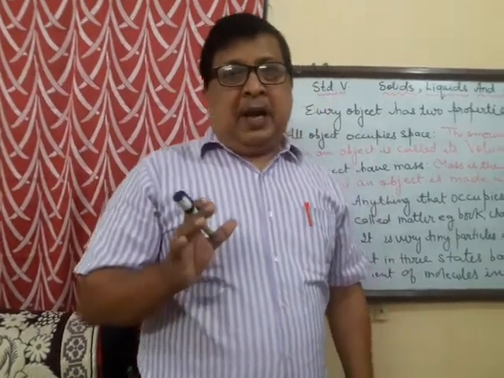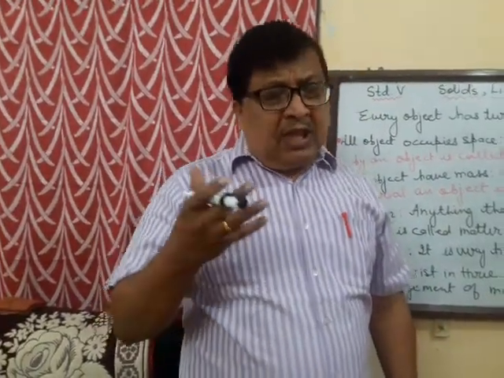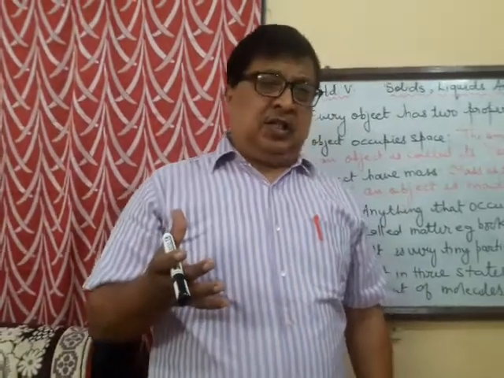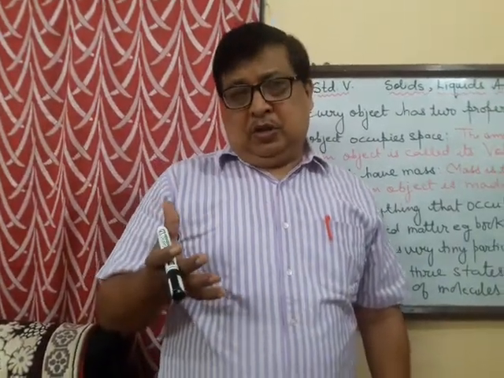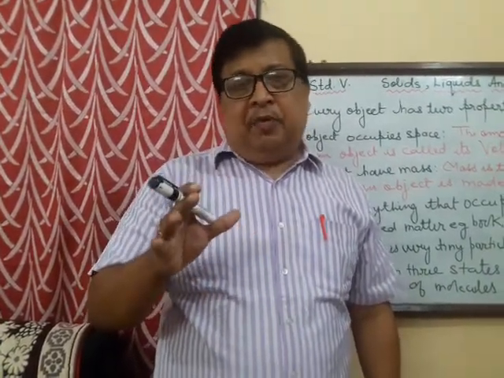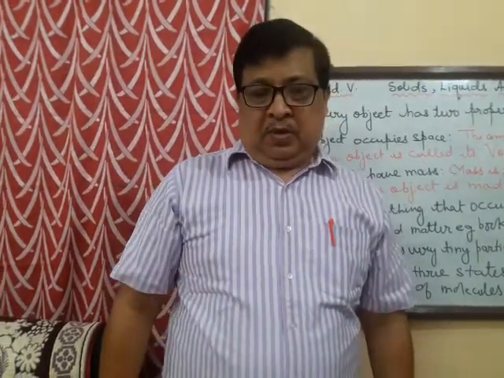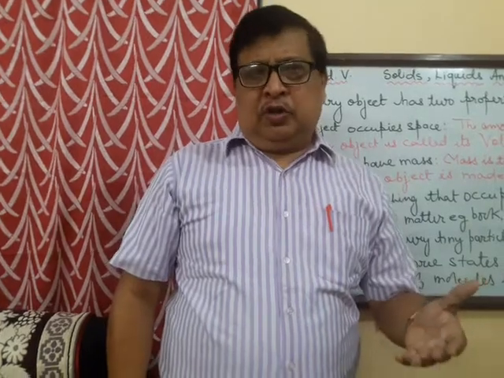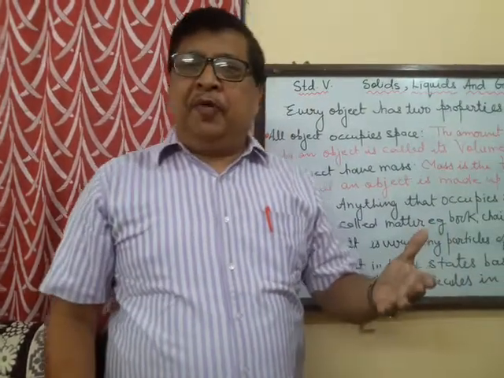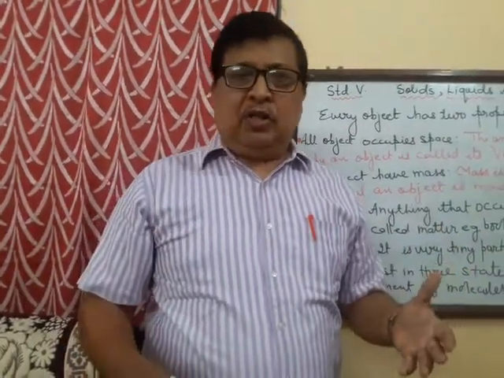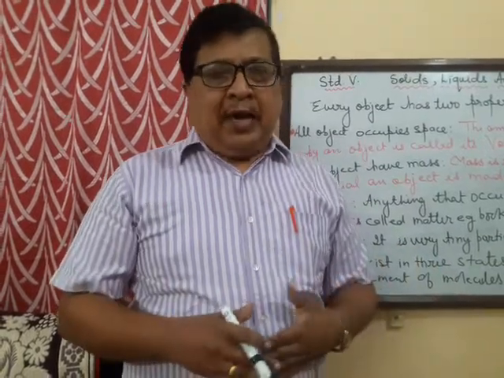Now, this matter consists of very tiny particles called molecules. So we can say that matter is made up of tiny particles called molecules. Now, these molecules, of course, you will learn that they are made up of atoms, and of course, we are not going to deal with atoms right now.